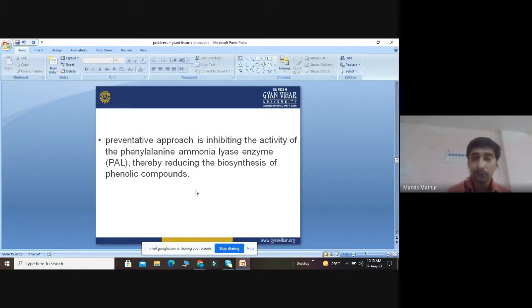So when we use antioxidants like ascorbic acid, they will directly affect the activity of this enzyme. They will bind the substrate of this enzyme and inactivate it. Once this enzyme is inactivated, they will reduce the biosynthesis of phenolic compounds. So this is the most common preventive approach which we are using.